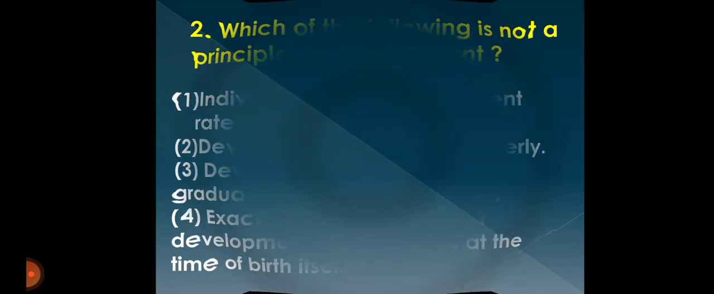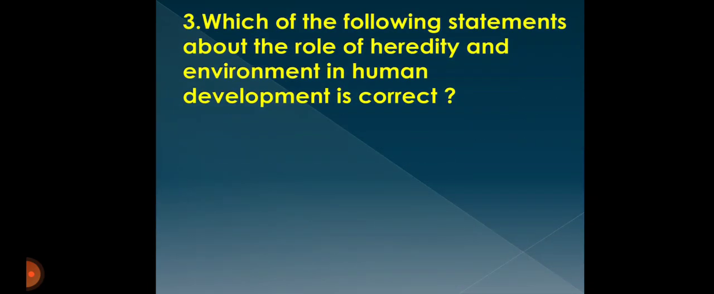Next question we have, which of the following statements about the role of heredity and environment in human development is correct? Let us see. So here we have understood in the previous video that heredity gives us shape, structure, complexion, features, and environment gives us opportunities to develop these features.